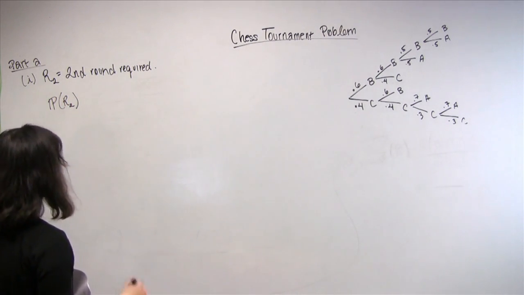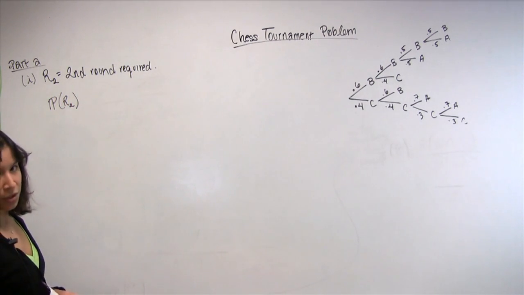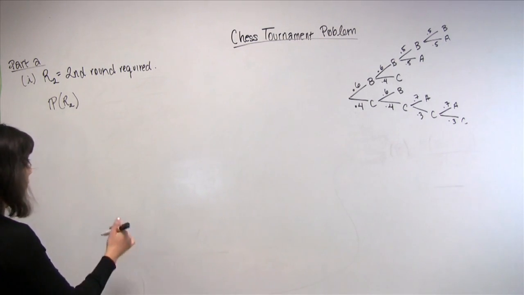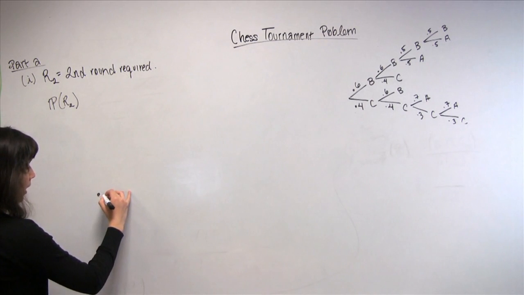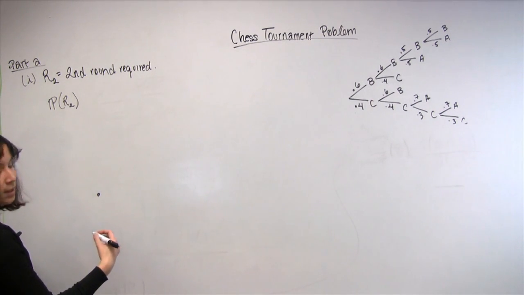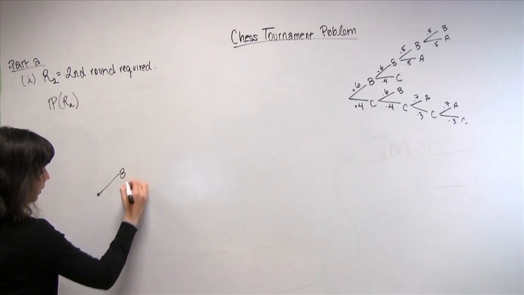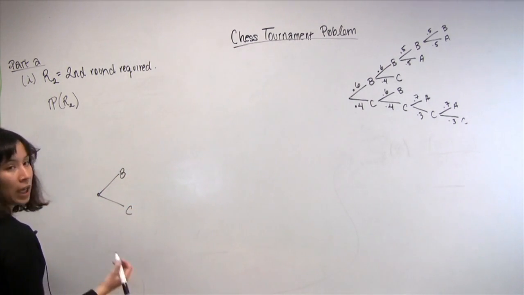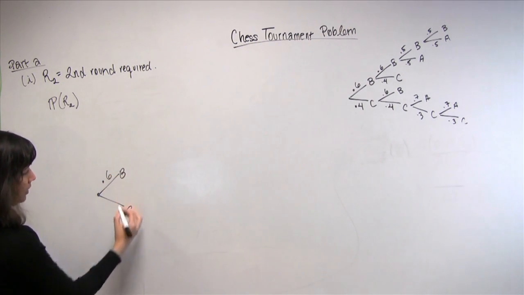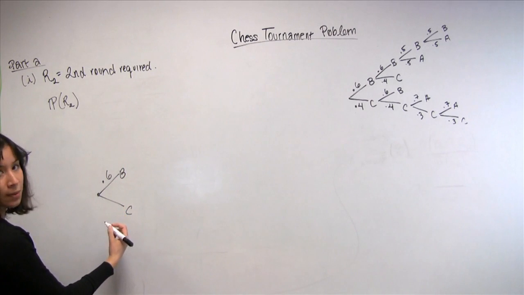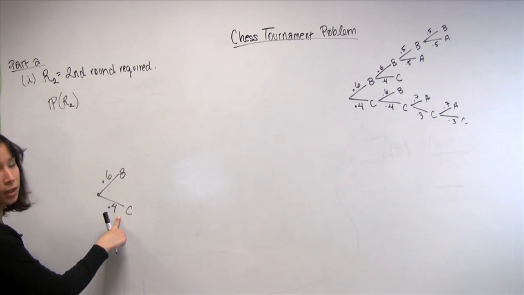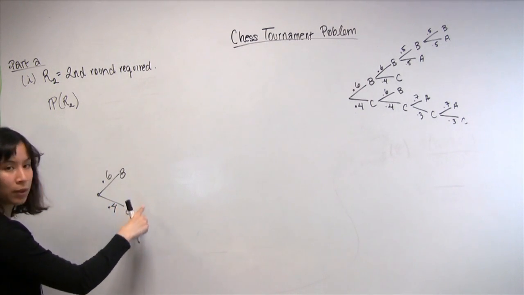Now, I claim that this problem is very sequential in nature, so I would like to draw a tree to describe what's happening. So in the first part of the tournament, when Bo and Chi play their first game, exactly one of two things can happen. Either Bo can win or Chi can win. And we're told by the problem statement that Bo wins with a probability of 0.6, and therefore Chi must win with a probability of 0.4, right? Because these two possibilities must sum to 1, because either this must happen or this must happen.